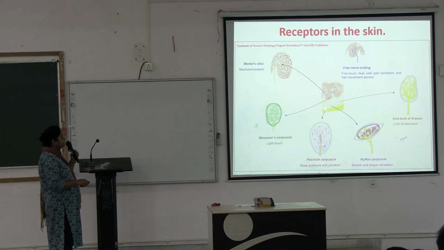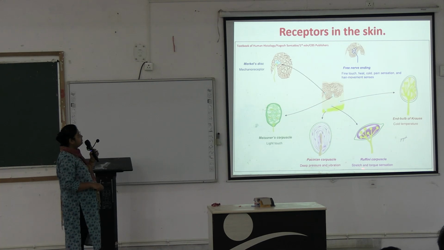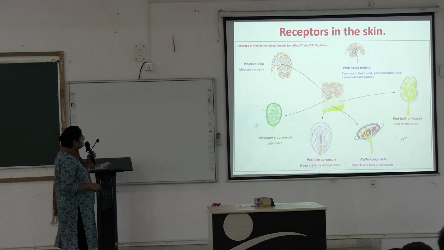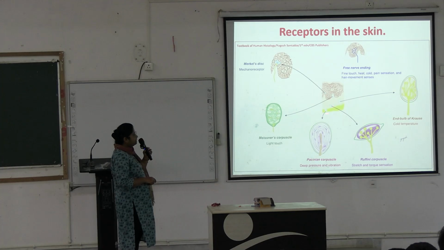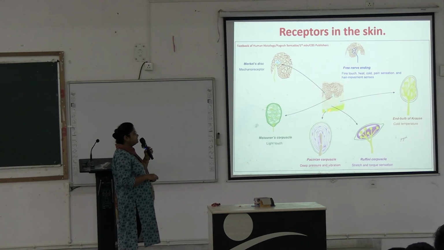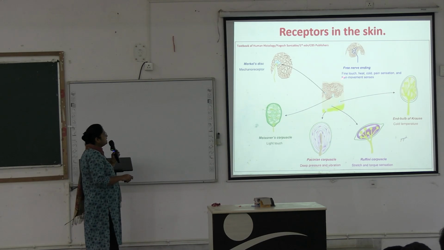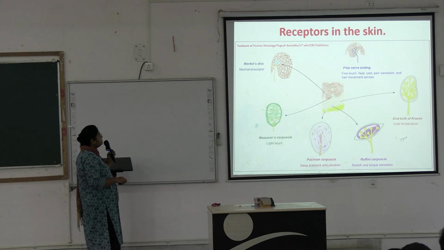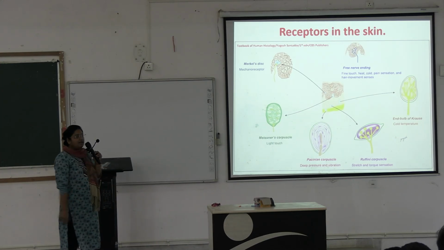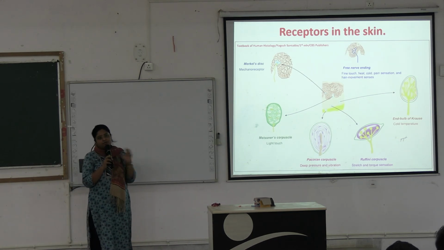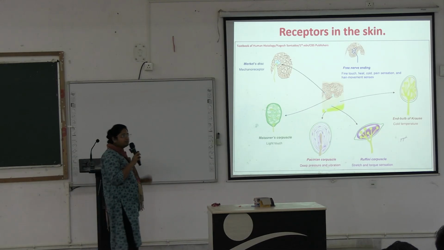This is also present in the dermis. They sense stretch and torque sensation. Functions are important; you must remember the names, functions and locations. Next is the Pacinian corpuscle, at the dermis-hypodermis junction. Being deep in location, they sense deep pressure and vibration. Next is Meissner's corpuscle, located at the dermoepidermal junction, and it senses light touch. So these are the different sensory receptors of the skin. This is an important short note.